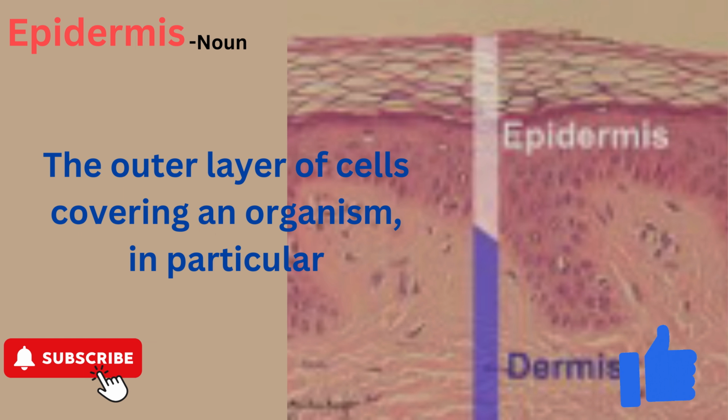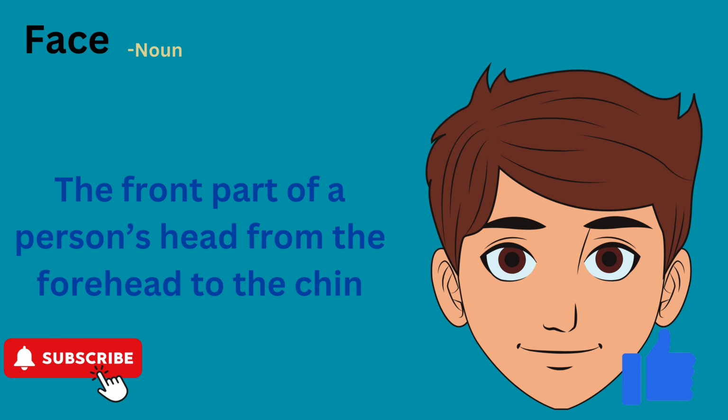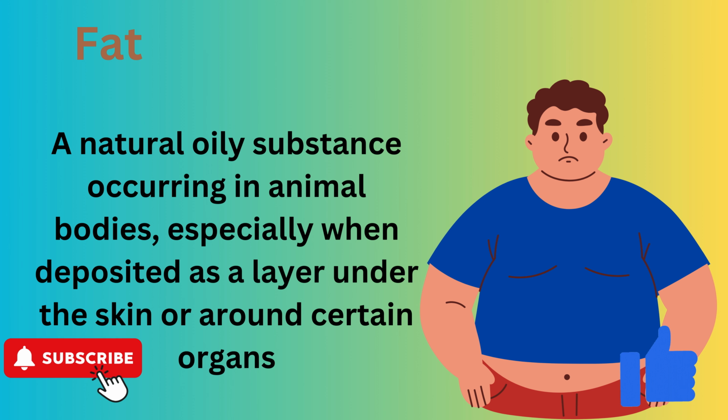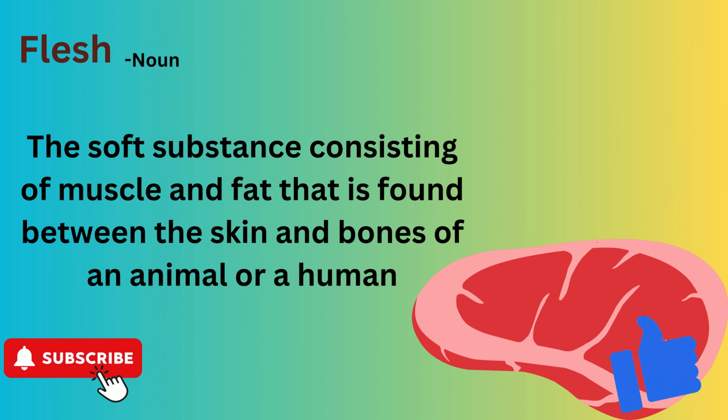Epidermis. The outer layer of cells covering an organism, in particular. Face. The front part of a person's head from the forehead to the chin. Fat. A natural oily substance occurring in animal bodies, especially when deposited as a layer under the skin or around certain organs. Flesh. The soft substance consisting of muscle and fat that is found between the skin and bones of an animal or a human.